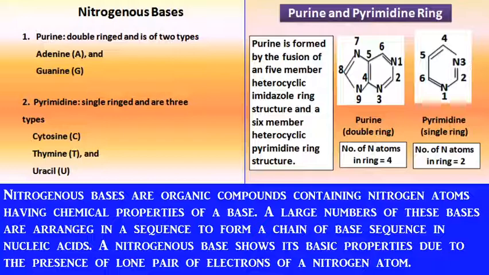And there is 4 nitrogen atom in the ring structure of purine and only 2 nitrogen atom in the ring structure of pyrimidine. This may be asked in various competitive examination. That's why I am clearing these things.